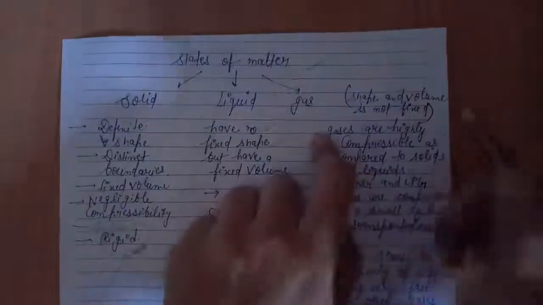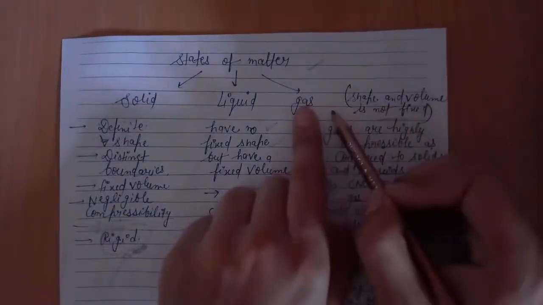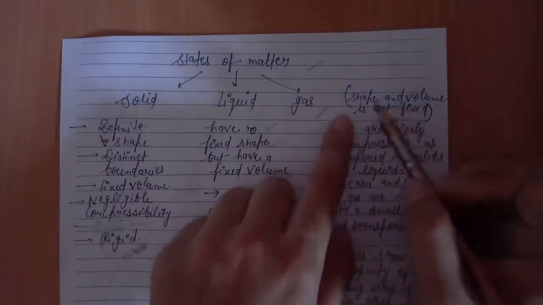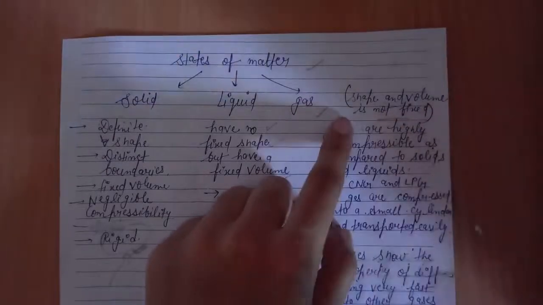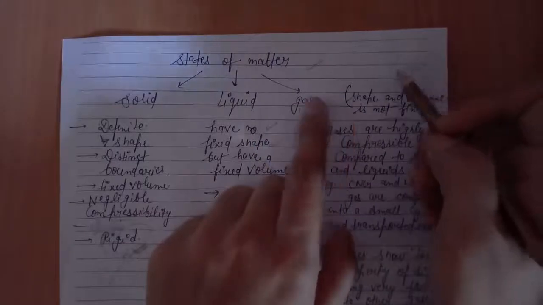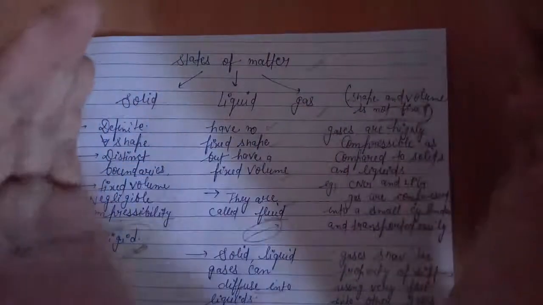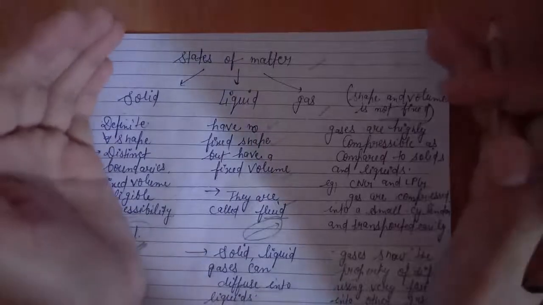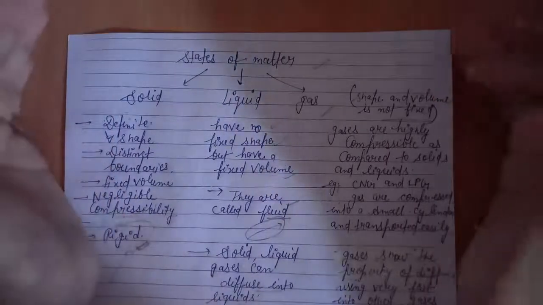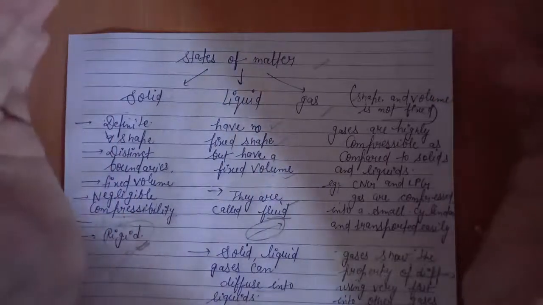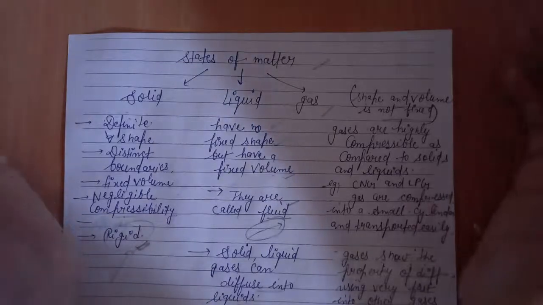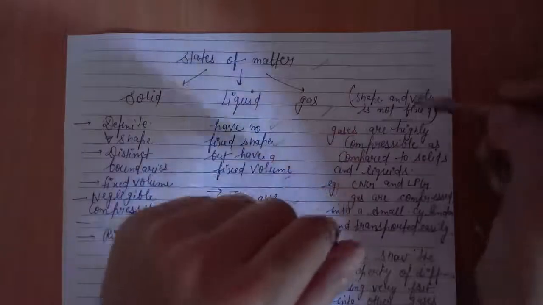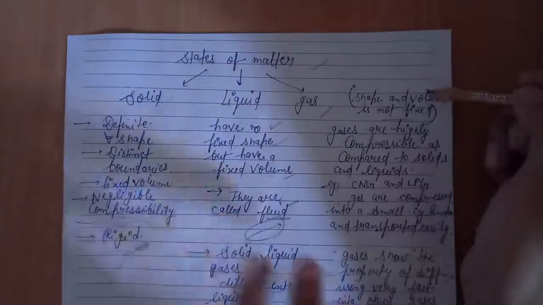Next is gas. Shape and volume are not fixed in gaseous states, and the reason is that the space between the particles of gases is very high, and they are situated at a very far distance from each other. This is why their shape and volume are not fixed.